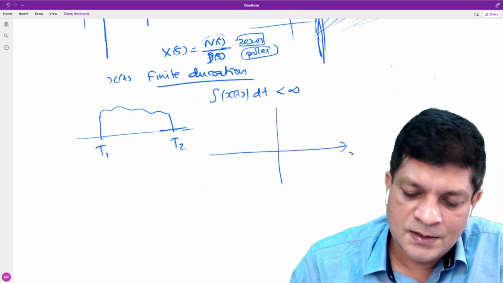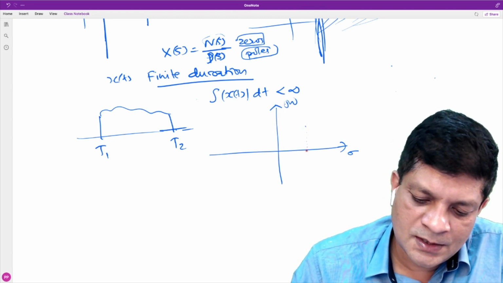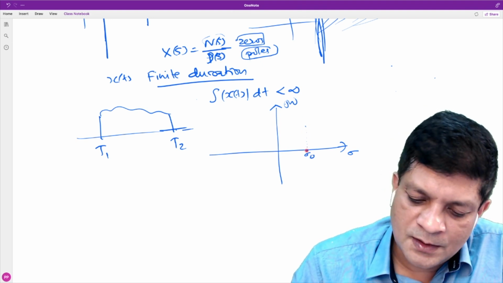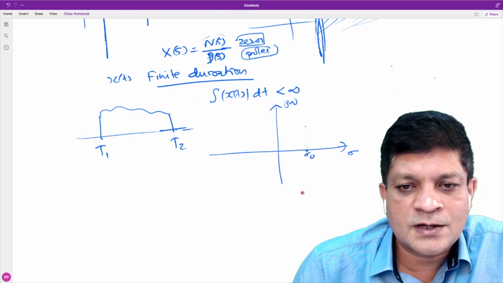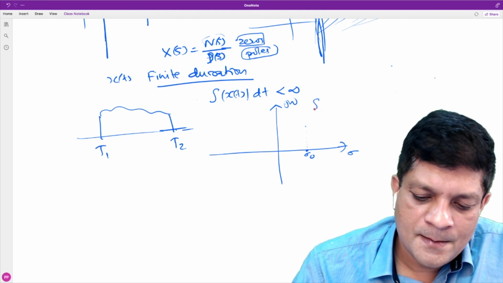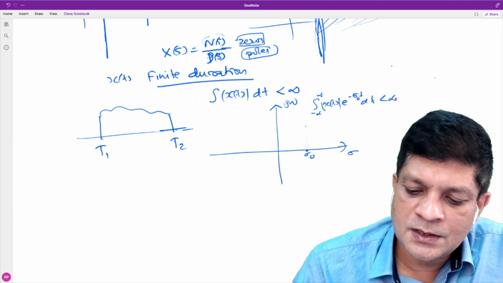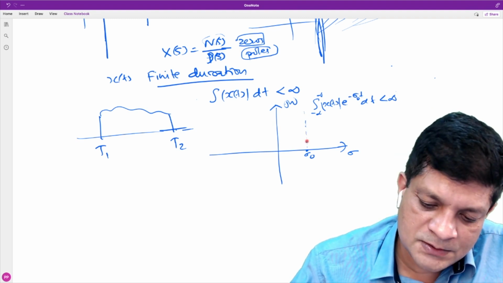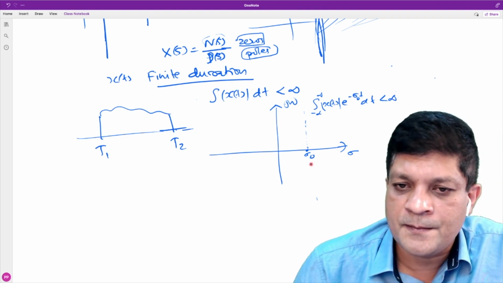This is the S-plane, sigma and j omega. If you consider any point, let's say here the real part is sigma naught. What is the condition for existence of Laplace transform at this point, or any point along this vertical line passing through that point? Is it that the integral of the magnitude of x(t) times e to the power minus sigma naught t dt is finite? Yes, sir. That is the condition for existence of Laplace transform at any point along this line.